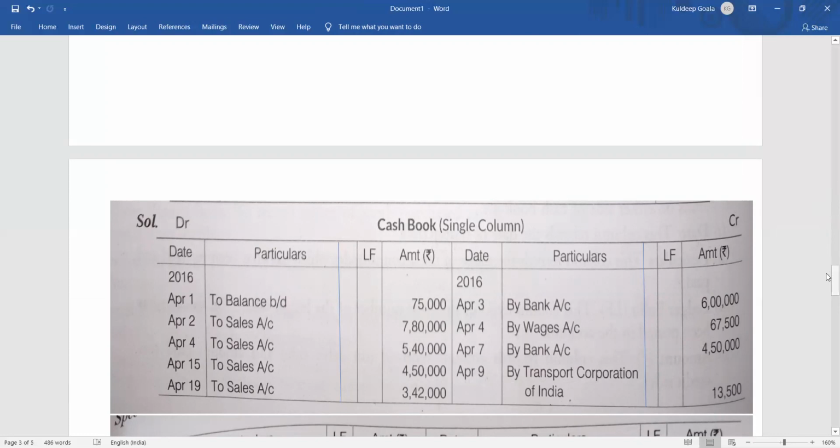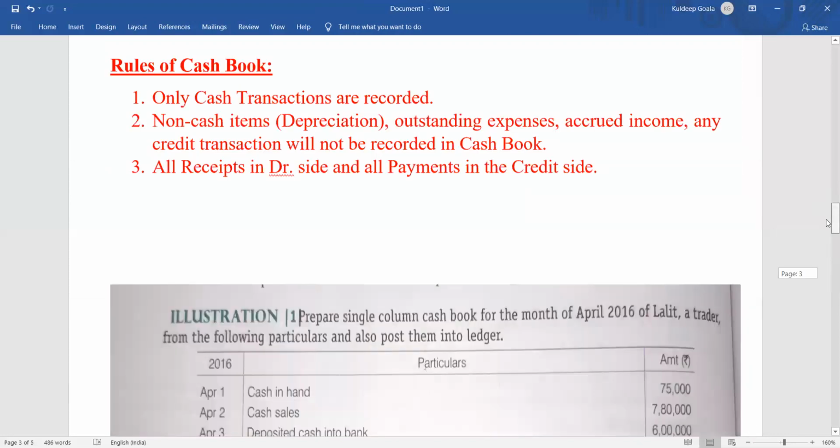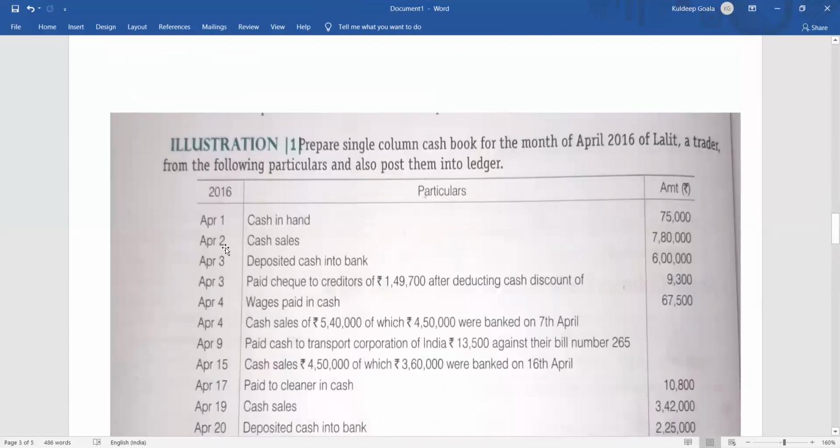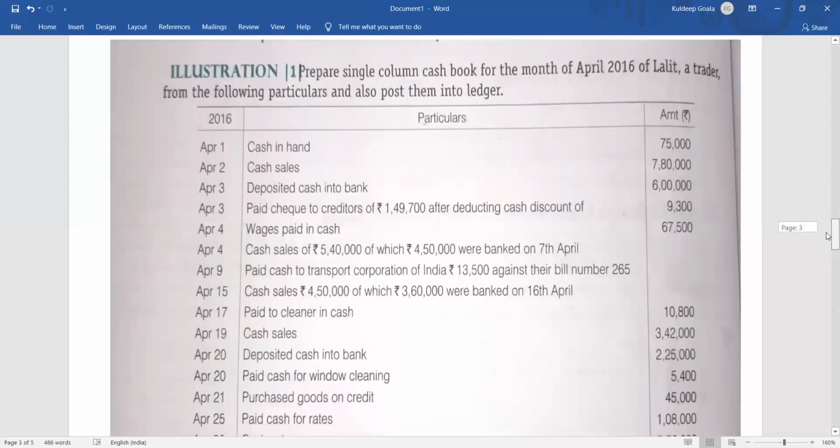Clear? Then coming to the next one, number 2, that is April 2, cash sales of 7,80,000. You can post it with the help of a journal also, or simply post it directly since you are making cash sales. What is happening here? You have to see whether cash is coming or going. Cash sale means cash will come, since I'm selling the goods. Cash coming means cash received, so it goes on the debit side, the receipt side. To, what will you write? How did we receive the cash? By sales, isn't it?